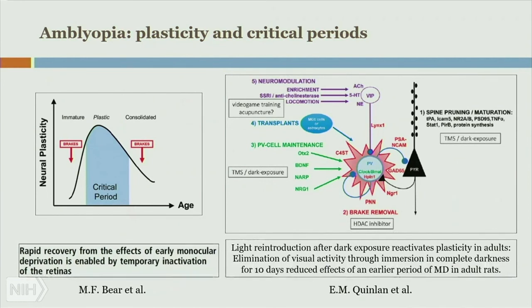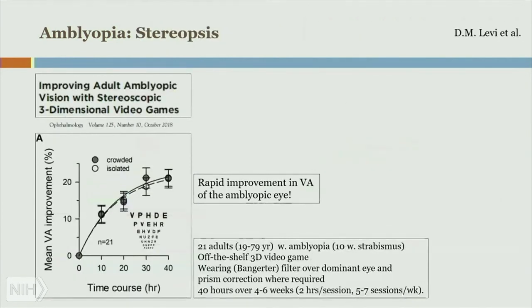In the interest of time, I'm going to move on to the last point, which is neuromodulation. Under neuromodulation, it talks about video game training. Well, that gets us to the point of stereopsis, which is 3D vision, essentially the main benefit of having two eyes, being able to see in three dimensions. Our council member, Dr. Dennis Levi, is working on this area, and he's able to use off-the-shelf 3D video games in adult amblyopic subjects, some with strabismus, some without, and get some really very impressive improvement in visual acuity for these subjects.